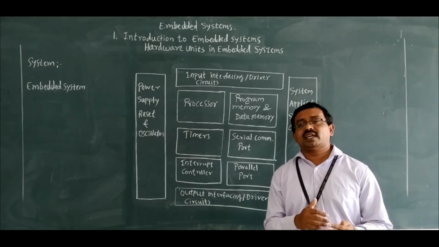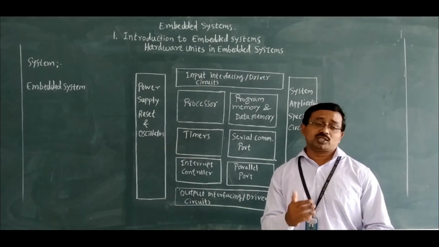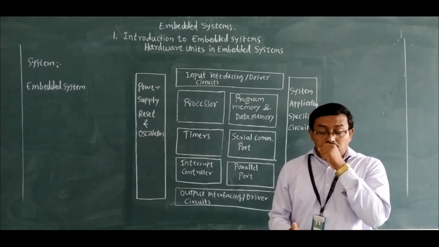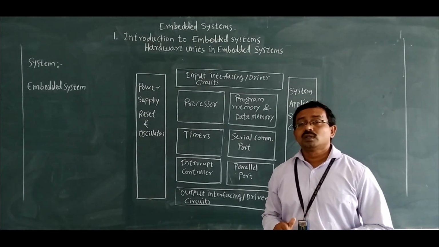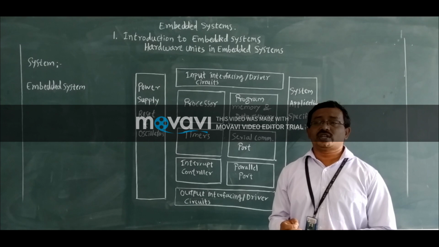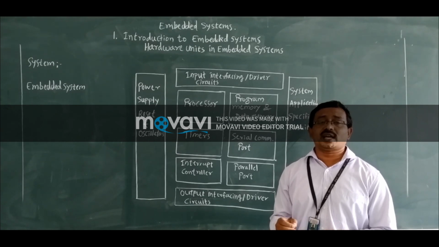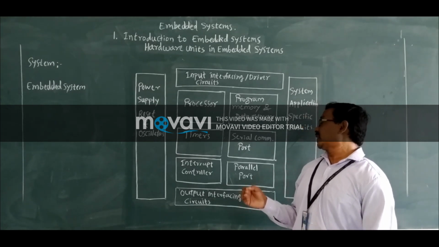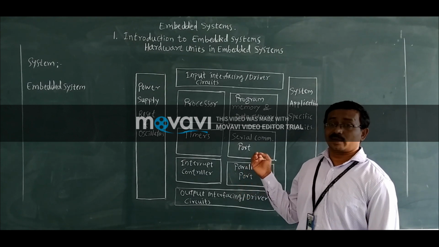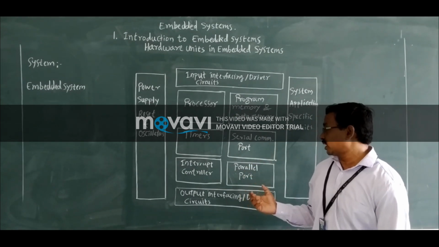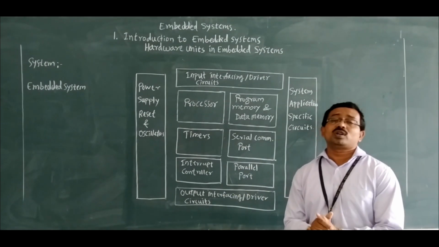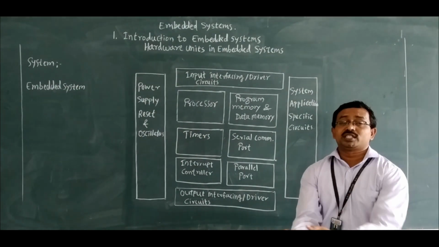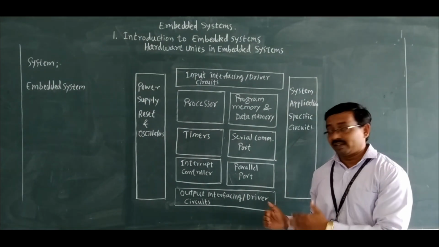We all know that we can transmit the data serially as well as parallelly. In serial communication, we are transmitting data bit by bit, and that can be done with the help of the serial communication port. And the next one is the parallel port. Parallel ports are used to receive or transmit data parallelly.